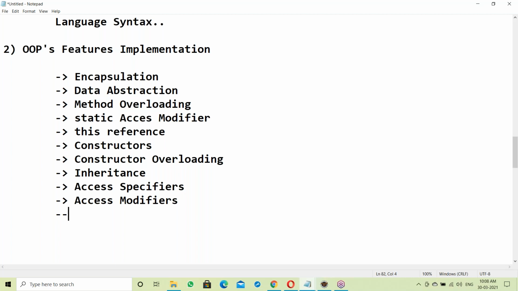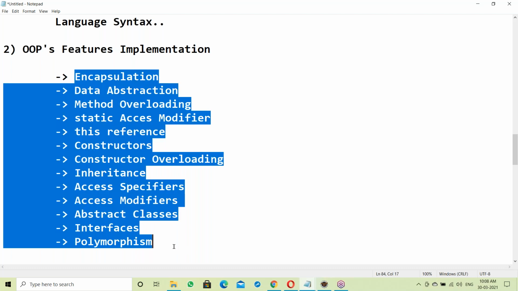After access modifiers, the next one is abstract classes. Abstract classes concept here. The next one is interfaces. After that, polymorphism. These are all the OOPS features, the OOPS concept features, implemented in Java.